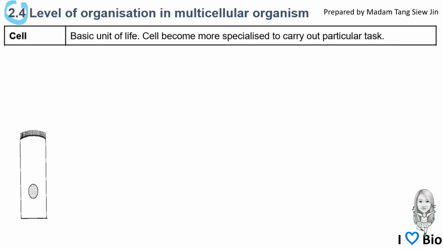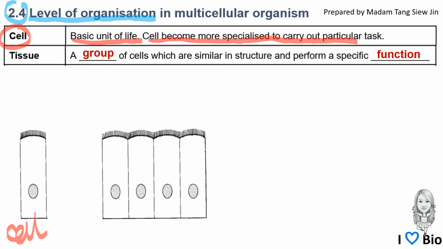2.4 Levels of organization in multicellular organisms. So of course, we start with the cell. That is the basis of life. Cells become more specialized to carry out particular tasks. Cell, only one. And a group of cells, we call it a tissue.